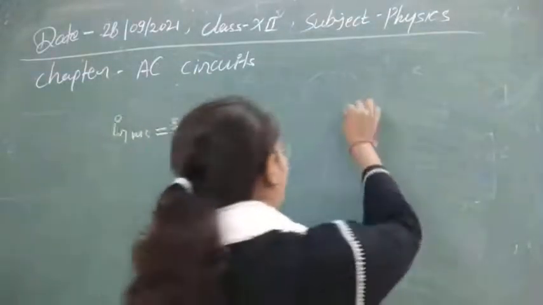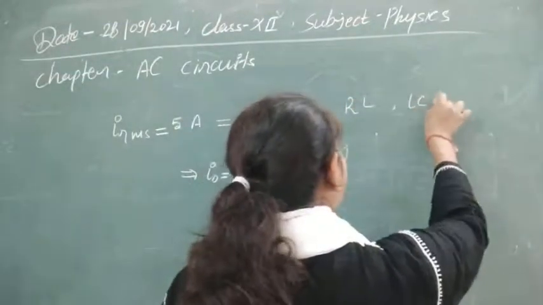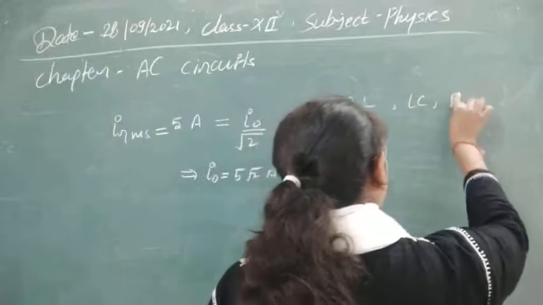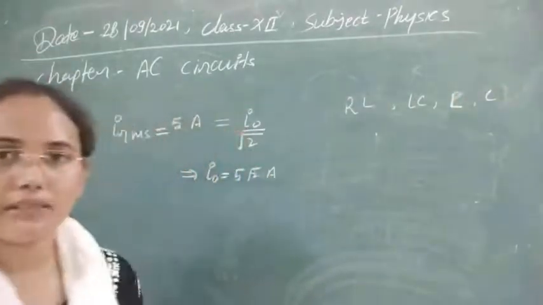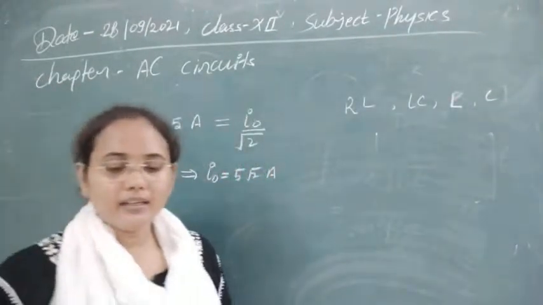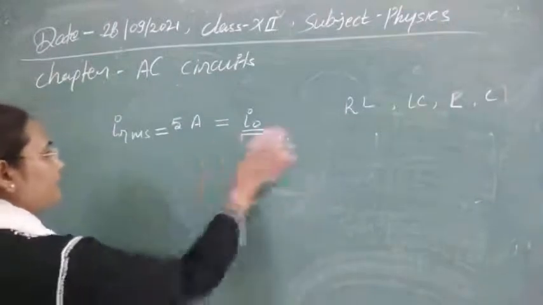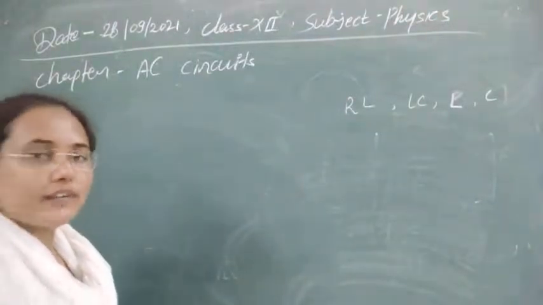We can understand in which circuitry the current and potential will have a phase difference of π/2 by using the phasor diagram.